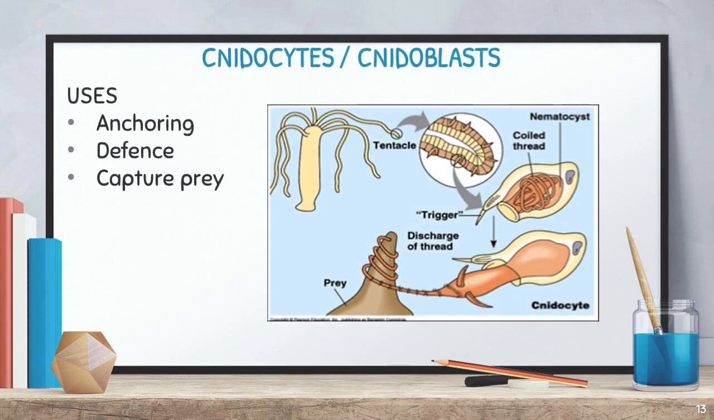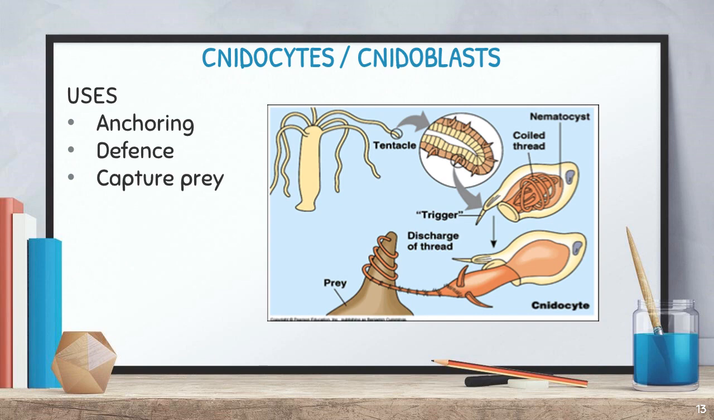So the first very specific character is cnidocytes or cnidoblast. It is one of the very peculiar characters for this phylum. Cnidocytes or cnidoblasts are cells found in the tentacles of these organisms. Here I displayed one figure. There is a hydra, it consists of tentacles, and the tentacle consists of specialized cells that are called cnidocytes. These cnidocytes consist of a coiled thread called nematocyst along with the trigger.